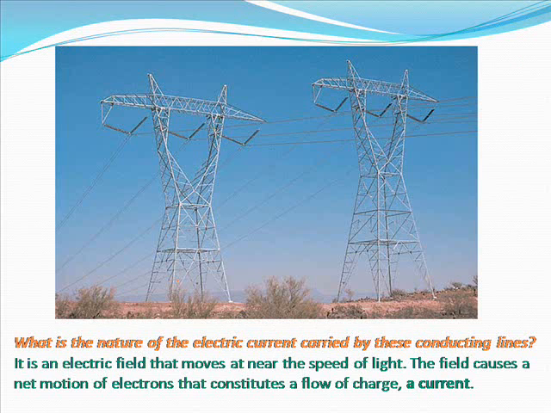What is the nature of the electric current carried by these conducting lines? It is an electric field that moves at near the speed of light. The field causes a net motion of electrons that constitutes a flow of charge, a current.